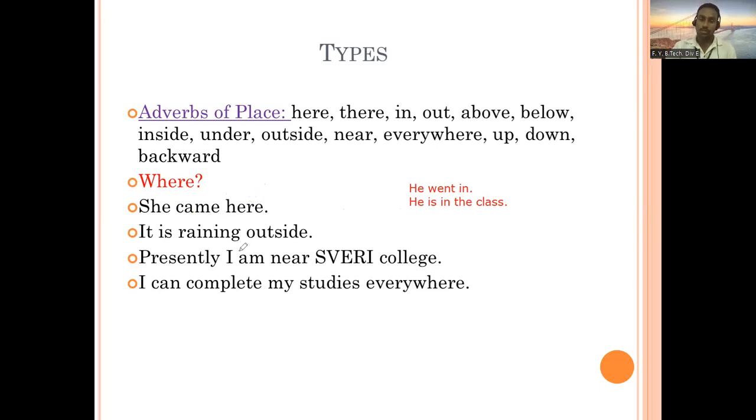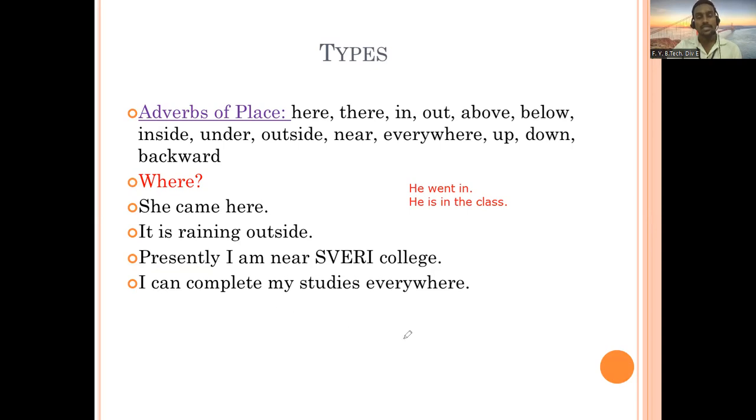It is raining outside. So the word outside is an adverb of place. Next one is: presently I am near Swiri College. Which is the adverb of place? Near. Yes, all of you are right, near is the adverb of place, and presently, as we have studied in the previous example also, is an adverb of time.